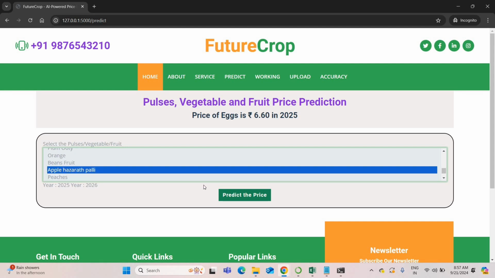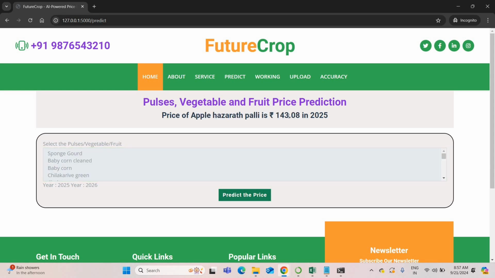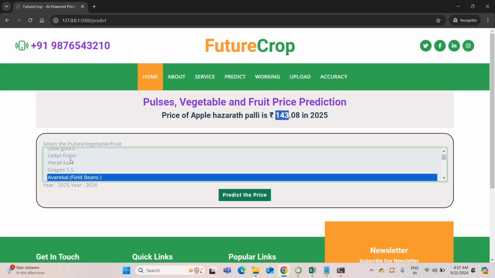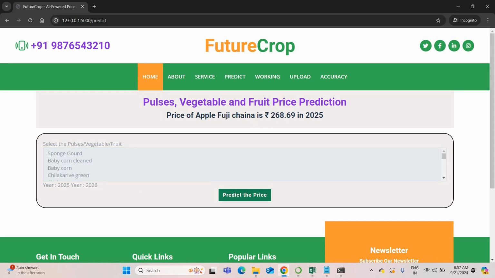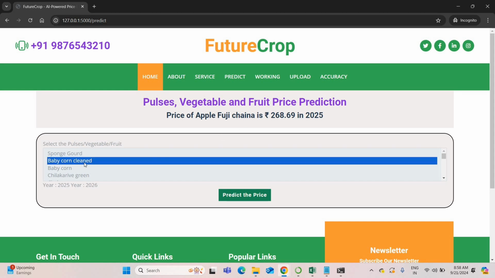For example, we can select apple Hasarat Palli. So the price will be low for that, 143. If you select some other apple, for example, I can select Fuji China. This apple's price will be 268 in 2025. So you can see the price difference. In apple itself, there are a variety of types. Each price will increase or decrease depending upon the market demand. Okay, this project is able to predict that very effectively.